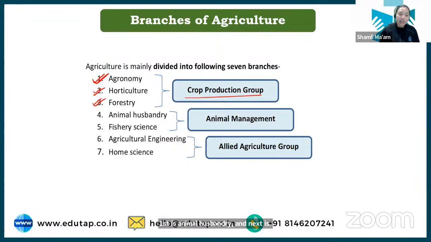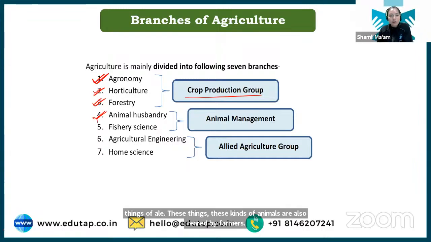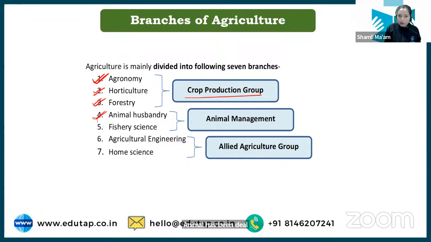In animal husbandry, you might have seen farmers have cows, farmers have buffaloes, farmers rear poultry. Farmers also rear other animals, sheep, goat. These kinds of animals are also reared by farmers. So animal husbandry deals with rearing of these kinds of cattle which are useful for the farmers, as well as their breeding. When we study how these animals are reared and how these animals are bred, that is studied under a branch of agriculture, that is animal husbandry. Clear? I hope this is also clear to you all, right?